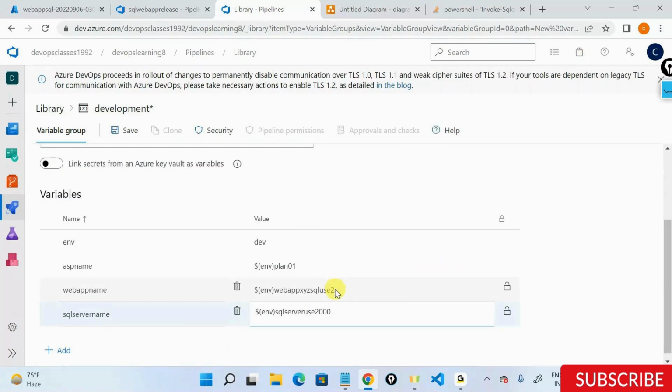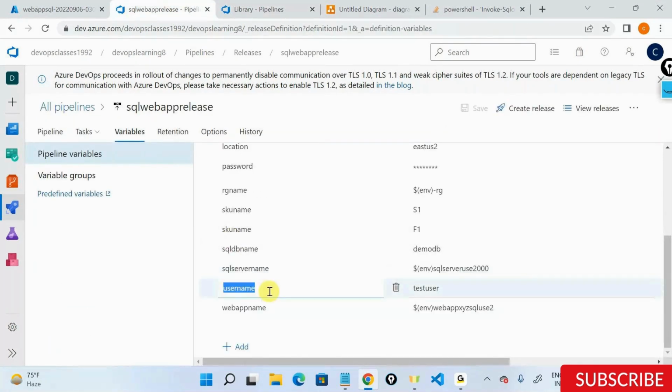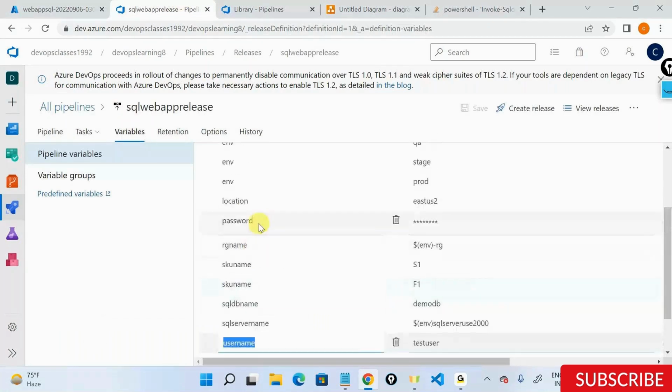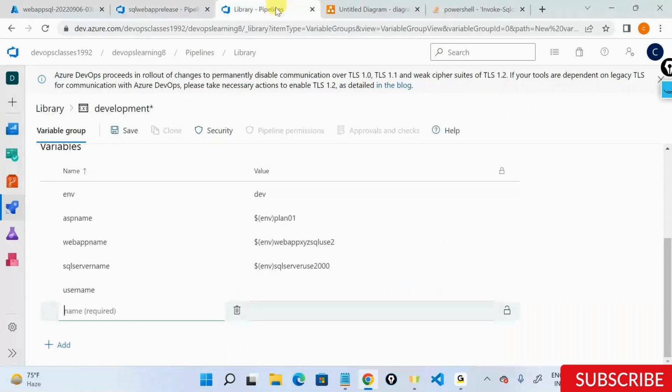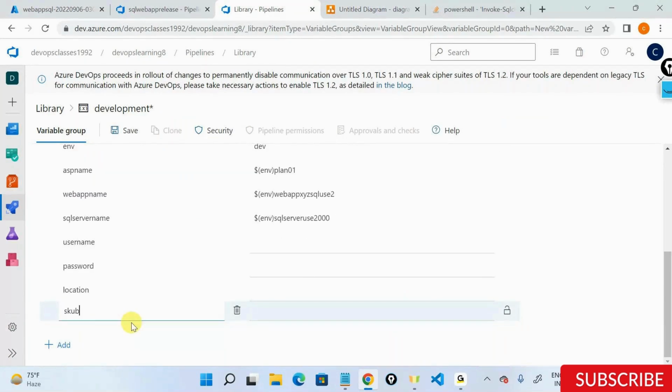We try to avoid pipeline variables, or go with the minimum pipeline variables possible. And finally, I'll add username, password, and all these things. So I have password, I have location, I have SKU, I have SKU name. These are all the variables that I can think of, and also I have RG name.